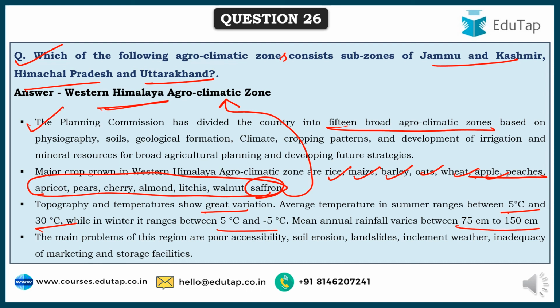The main problems of this region are poor accessibility, soil erosion, landslides, inclement weather, and inadequacy of marketing and storage facilities. These are the various problems this particular region is facing, and the government is trying to put its best foot forward so that all these can be addressed, and to provide the best marketing and storage facilities, because few crops can be grown exclusively in this region only.